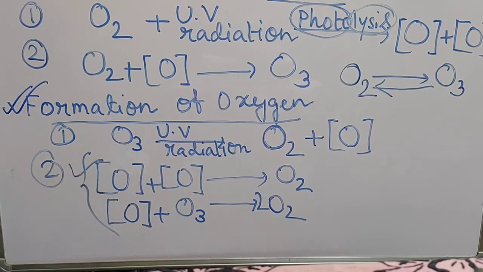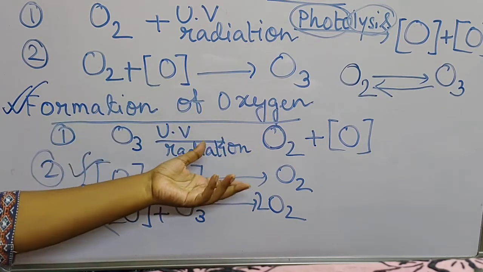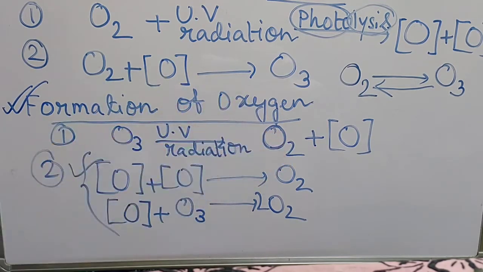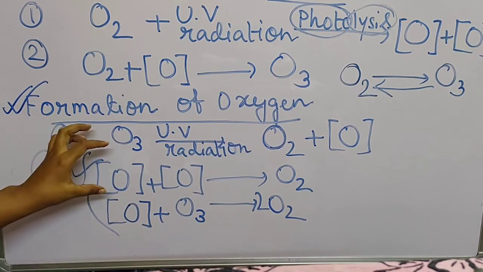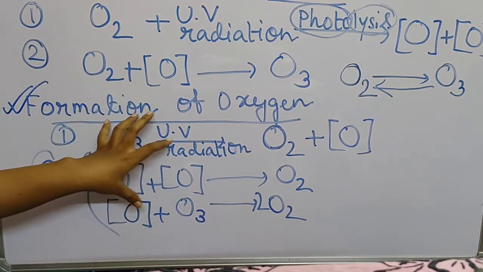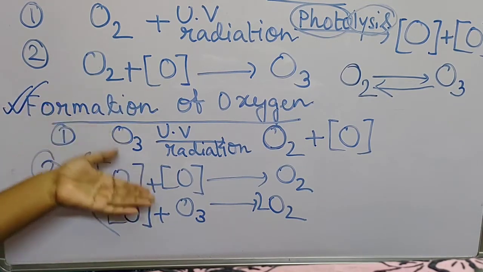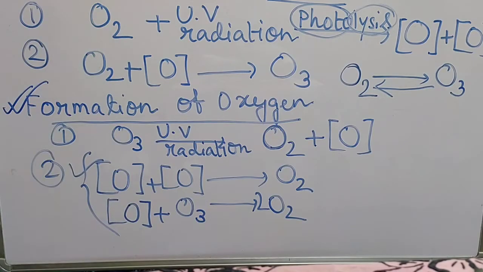Because of the increase in heat, ozone will be converted more into oxygen and oxygen atom. That means the breaking of ozone and the formation of oxygen will occur at a greater rate, in larger amount than the previous step.